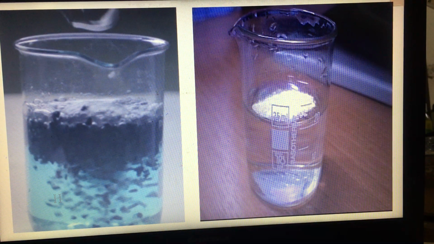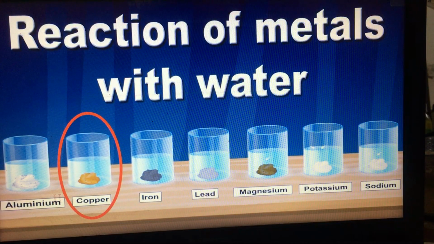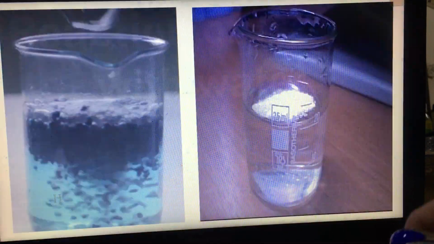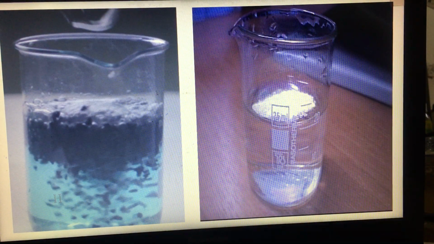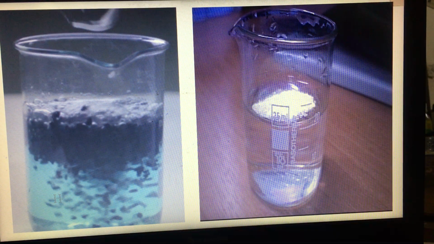So until now, we mentioned three elements that don't react with water. The first one is copper, the second one is carbon, a non-metal, and the last one, sulfur, a non-metal. All of them don't react with water.